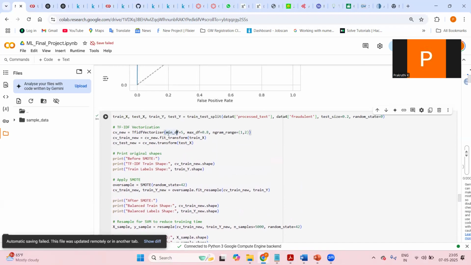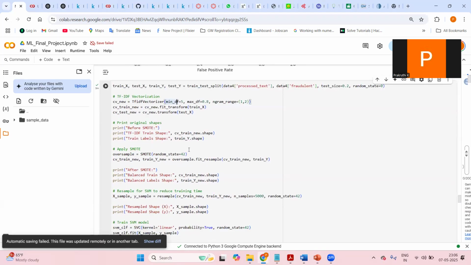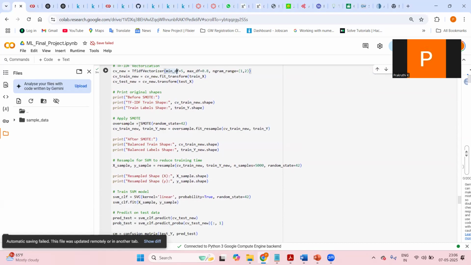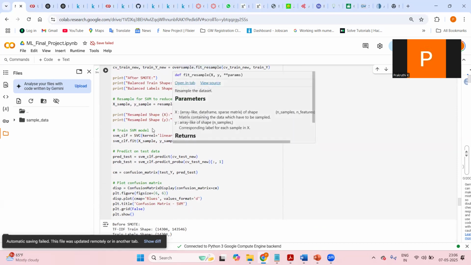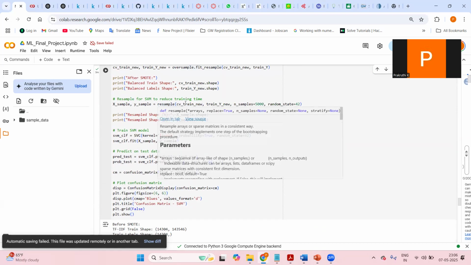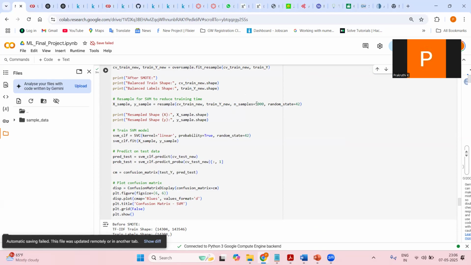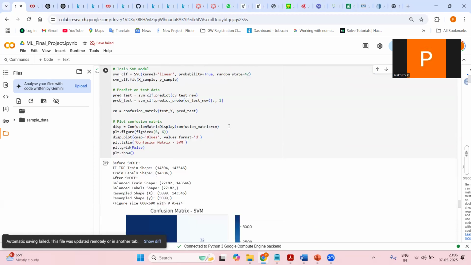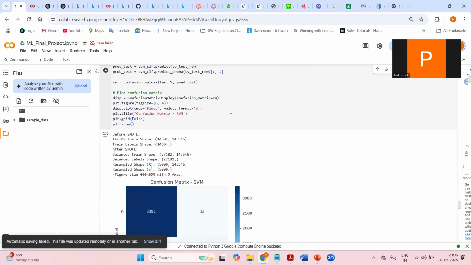So I changed the parameters so that we have new data, new sampling, and then use the same technique to oversample and then again resample with n samples of 5,000. So it is simpler for SVM to handle.